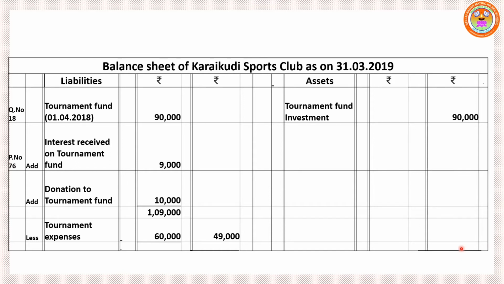We need not balance. They asked us to show how this item appears in final accounts. That's all. We need not balance the asset side and liability side. The amount which we are getting, we have to write as it is.